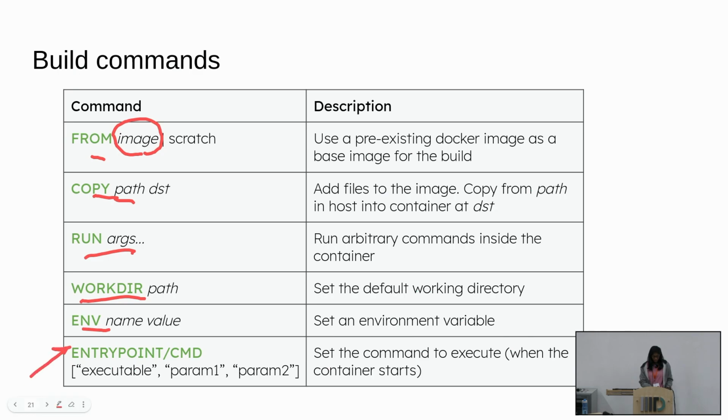And finally, this is a very important thing, which is ENTRYPOINT or CMD. There are two commands, ENTRYPOINT or CMD, and both of them are used to specify the command that the container runs at the moment it gets started. So this is the main thing which decides what your container is going to do. For instance, we saw nginx with some arguments was the command that they used to run the nginx container. And it looks like this. You have, say, nginx here, and then you give the params separated by commas, in quotes. Instead of just putting the command in a single line, you put it in that format, so it's easier to parse.